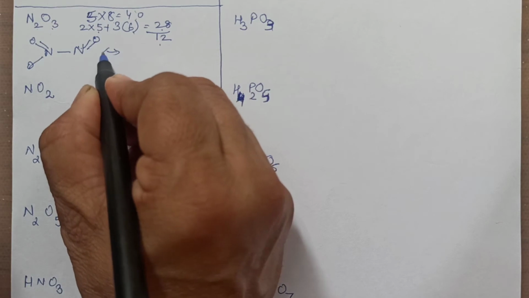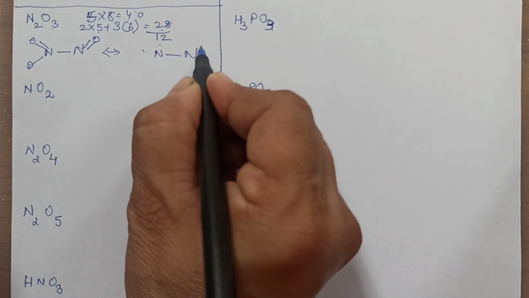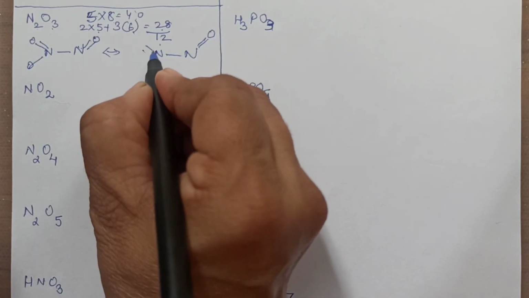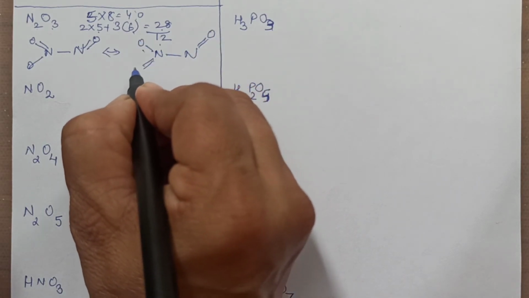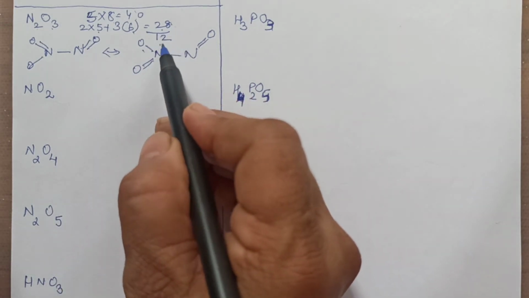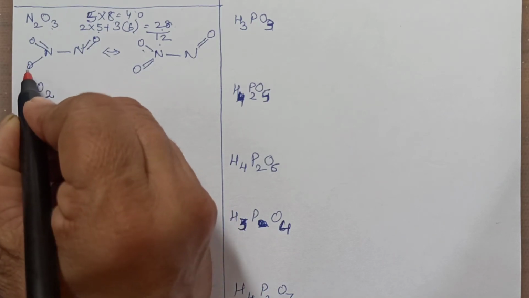Or I can draw one more possible structure where I have N here, N here. This has to be a double bond. In the other structure, let this be single and the bottom can be double. Now we actually have 28, of which 12 we have used. So you can check how many: 16. 16 dots have to be made such that the octet is complete.